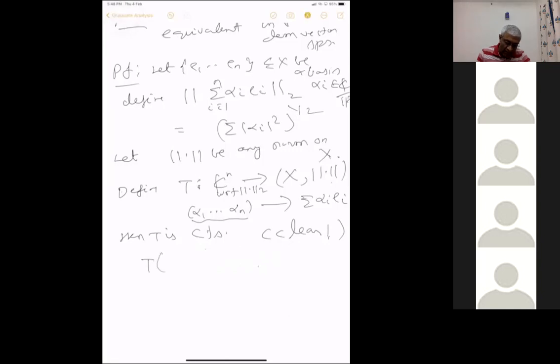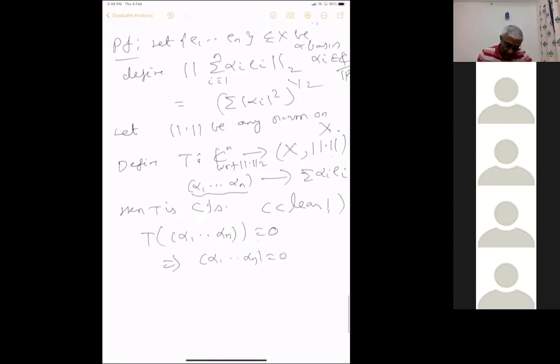T of alpha 1 up to alpha n equals 0 implies alpha 1 up to alpha n is equal to 0. That is clear because the basis is linearly independent. This is equal to summation alpha i ei, so this is equal to 0. Each alpha i is 0 because the ei's are linearly independent. It's a basis, because of that, this is true.